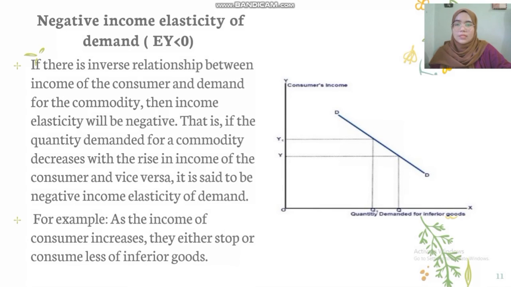Negative income elasticity of demand. If there is an inverse relationship between income of the consumer and demand for the commodity, then income elasticity will be negative. That is, if the quantity demanded for a commodity decreases with the rise in income of the consumer and vice versa, it is said to be negative income elasticity of demand. For example, as the income of consumers increases, they either stop or consume less of inferior goods.